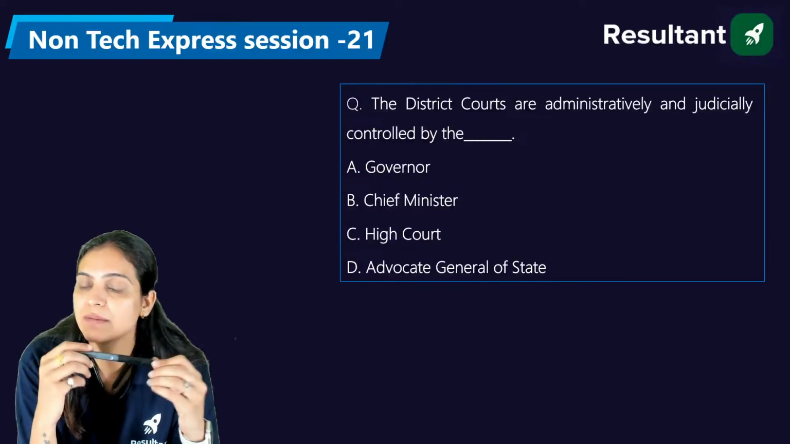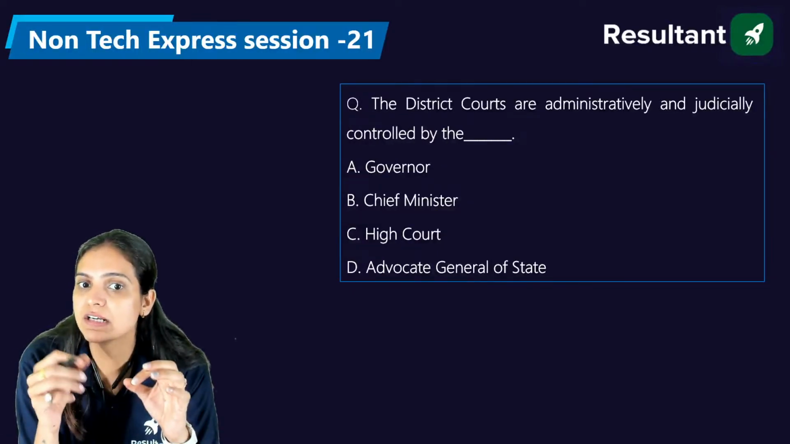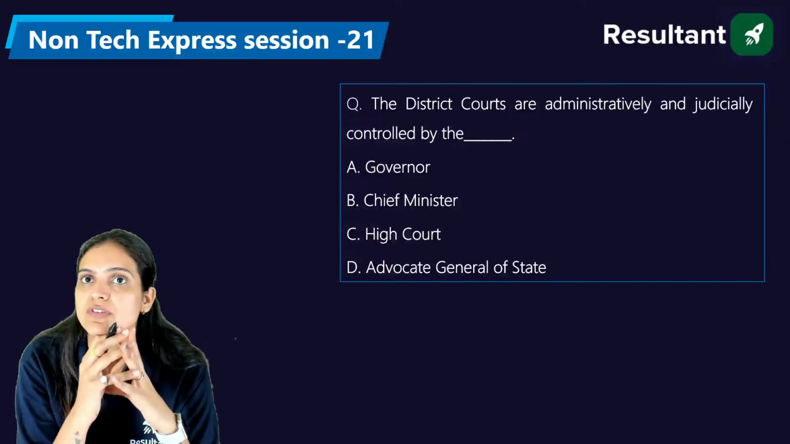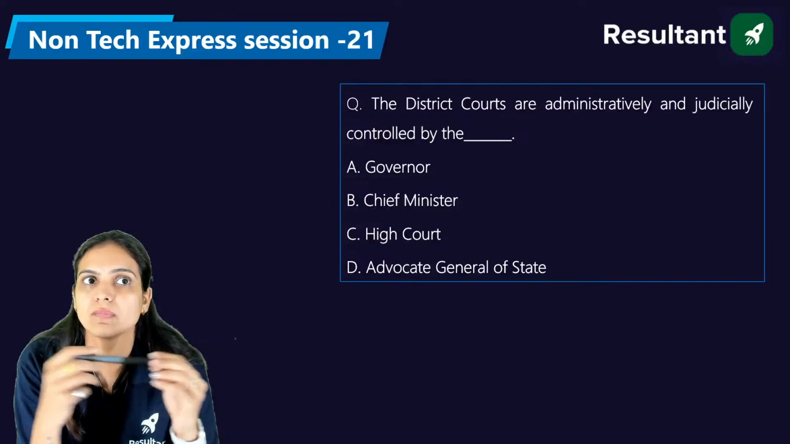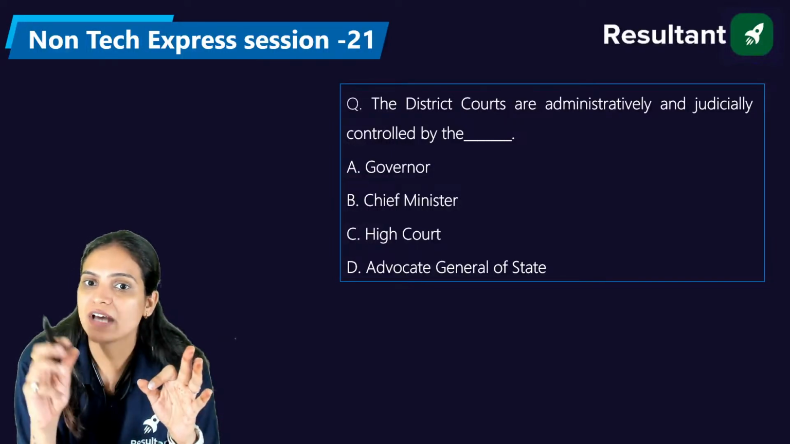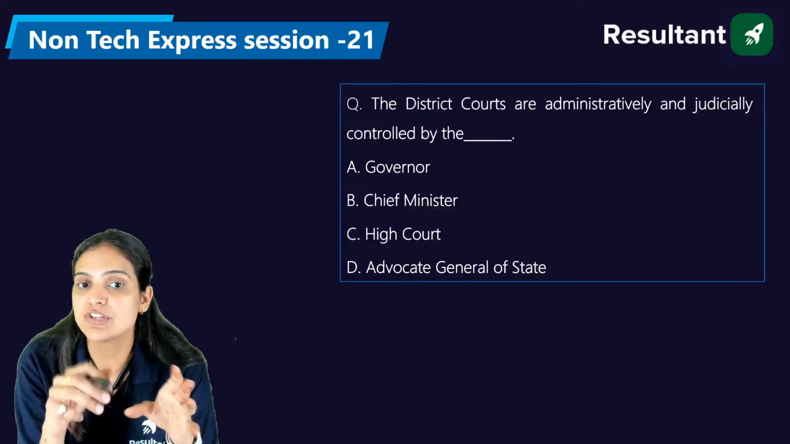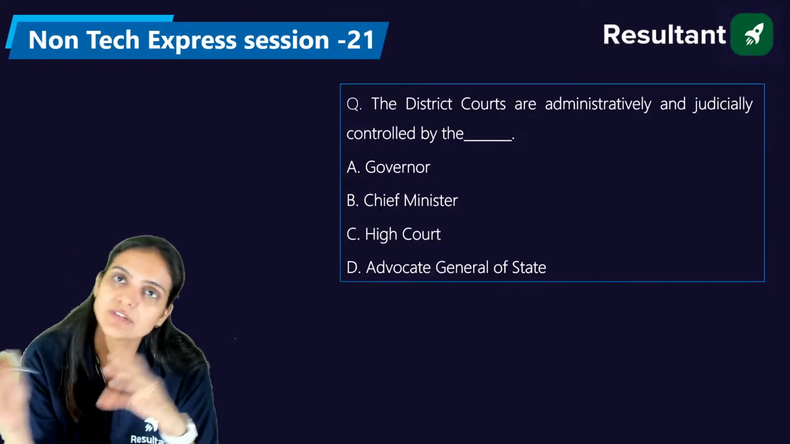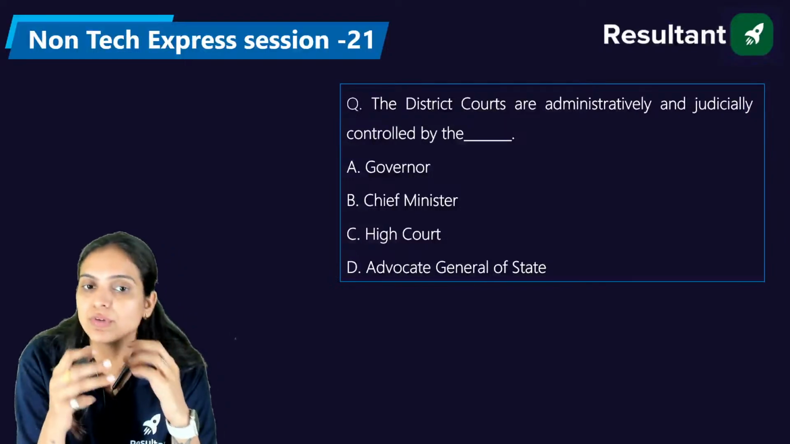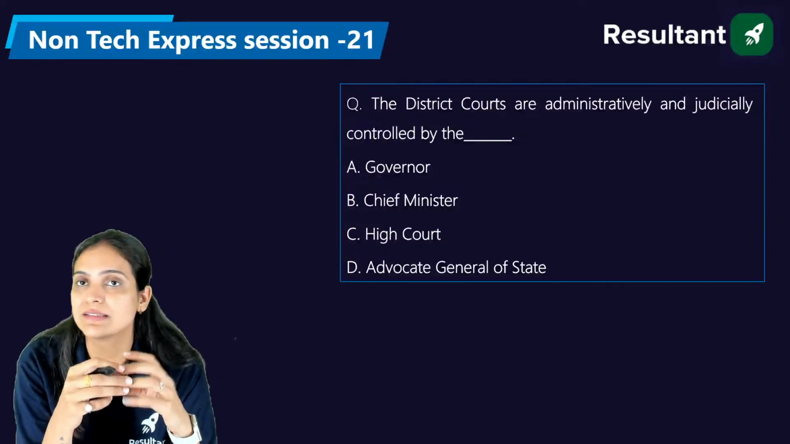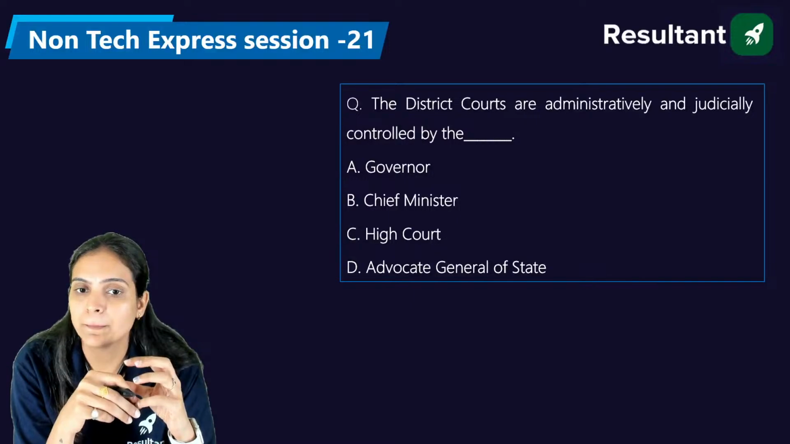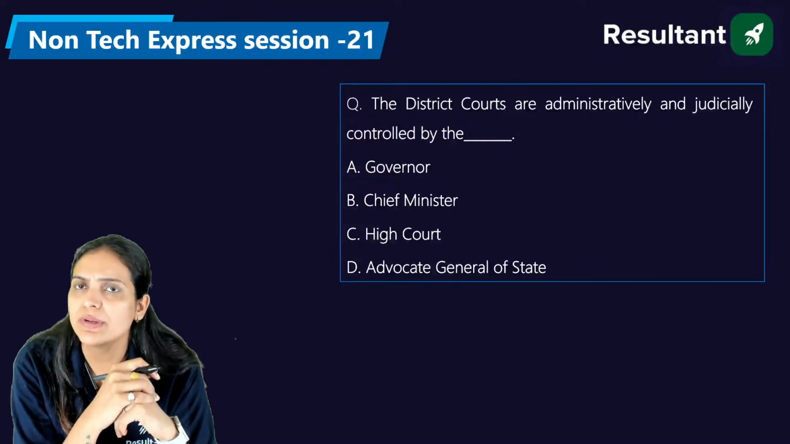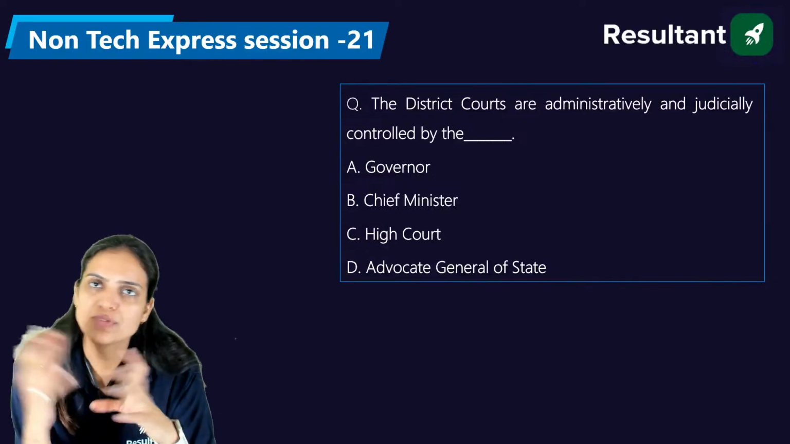Now, the district courts are administratively and judicially controlled by the dash: the governor, the chief minister, the High Court, or the advocate general of a state. In a district we have the district court. Apart from the district courts, we also have some other subordinate courts, like the session courts, and any other branch that the High Court has created.